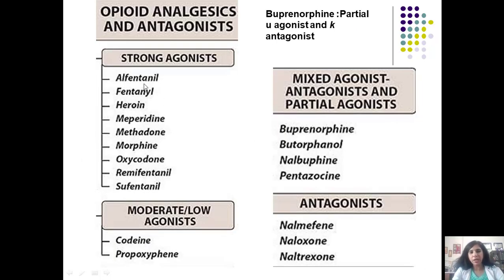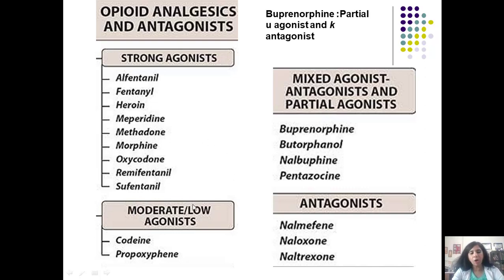So this is the classification for the opioid analgesics based on their receptor agonism, and this is from the Lippincott's. You can see the strong agonists: L-fentanyl is a fentanyl type of drug. It's not available in our country, but fentanyl is available. Heroin, which is nothing but diamorphine. Meperidine, which in India is called pethidine. Methadone, morphine, oxycodone, remifentanil and sufentanil. They are used as general anesthetics, and they are strong agonists at the mu receptor.